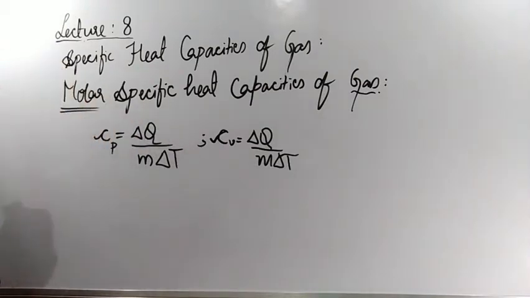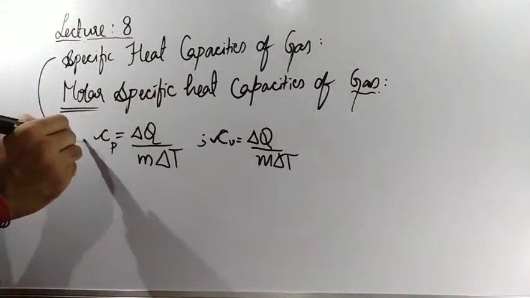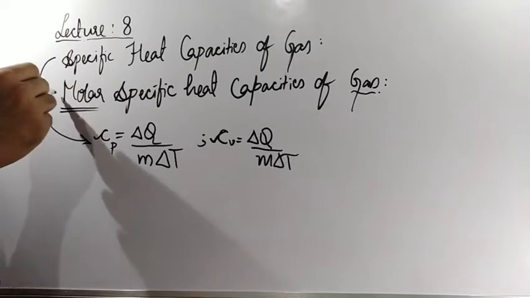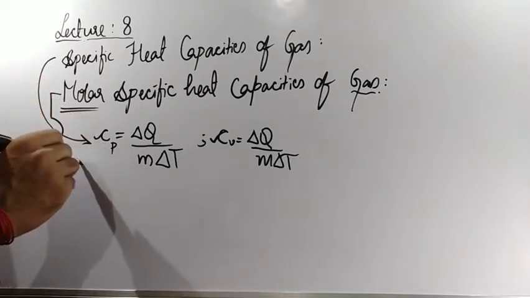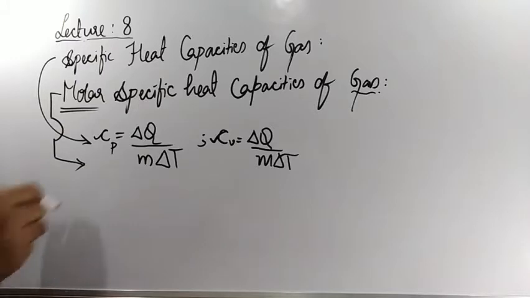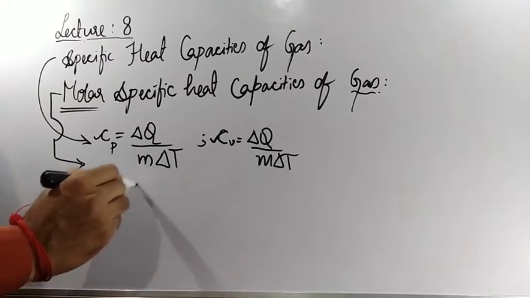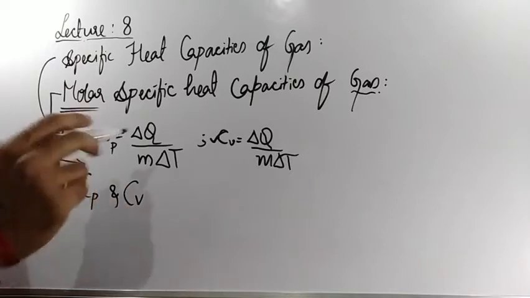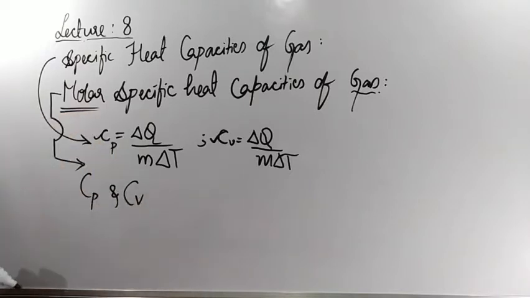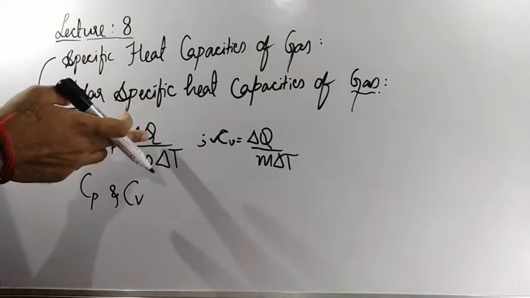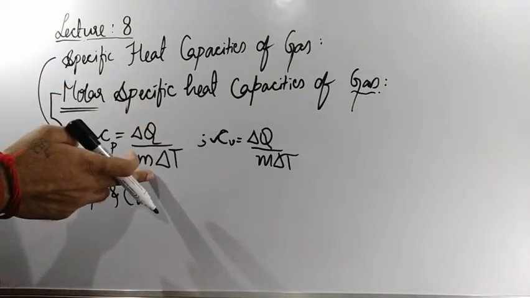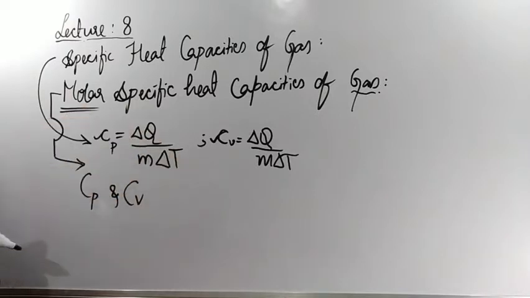But whenever we are discussing gases especially, we use the term moles, since gases are in so many moles. That's why we have to discuss molar specific heat capacities of gas also. But how do we define molar specific heat capacities of gas? These are nothing but specific heat capacities. Molar specific heat capacity of a gas at constant pressure as well as at constant volume, Cp and Cv, capital C here. The definition goes the same way: the amount of heat required to raise the temperature of unit mole, that means 1 mole of gas, through 1 degree Celsius.